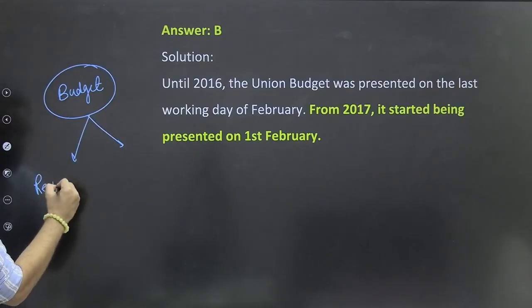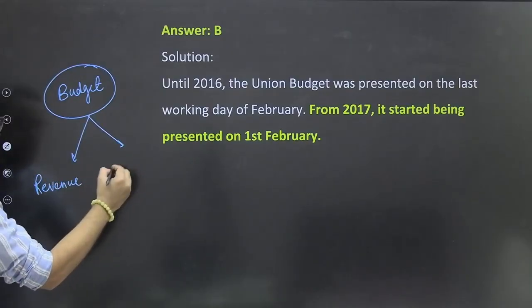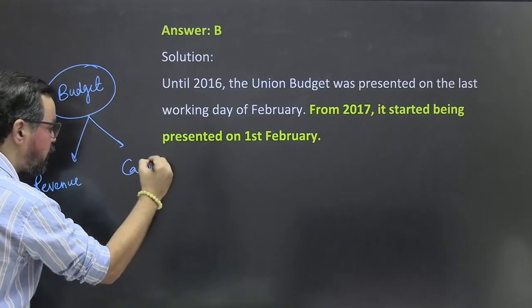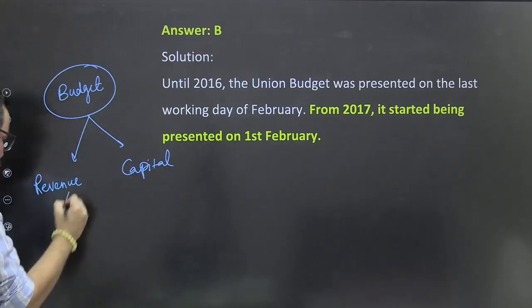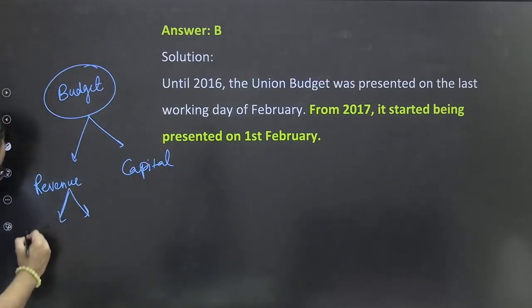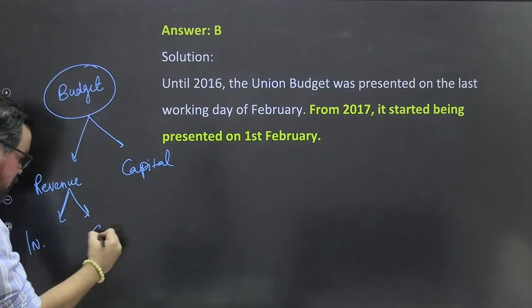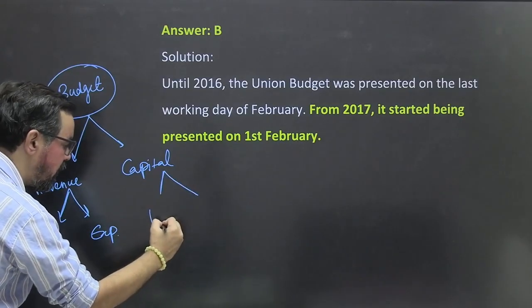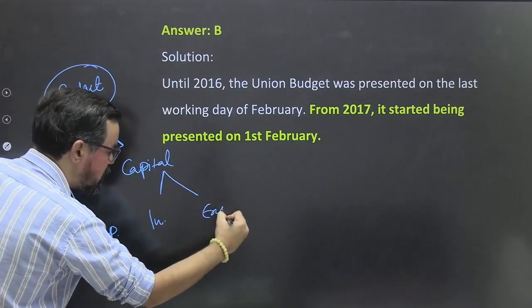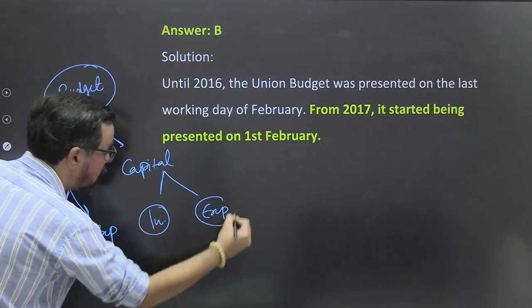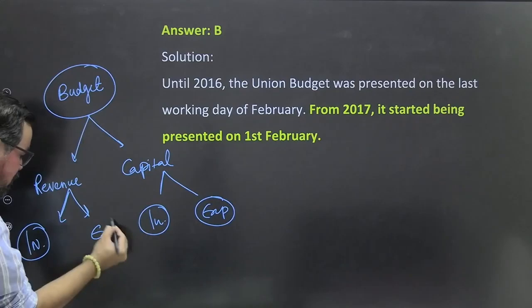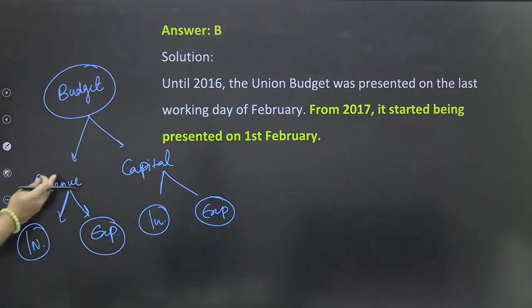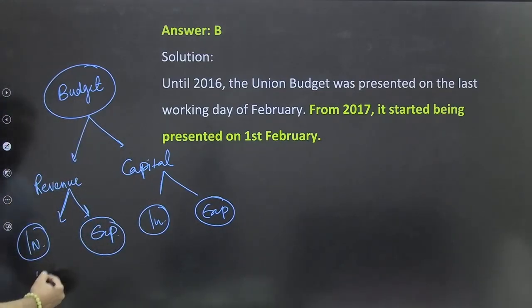One is revenue budget, and another one is capital. So similarly we have two types of income, revenue income and revenue expenditure. We have capital income, and capital expenditure. So this is the overall format. So that means we have two major sources of income. One is revenue income. Basically these are the incomes which we generally generate from the different sources of the government.